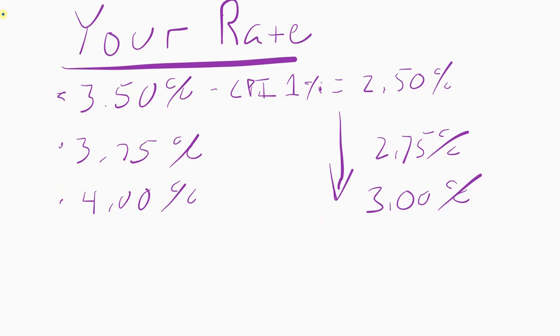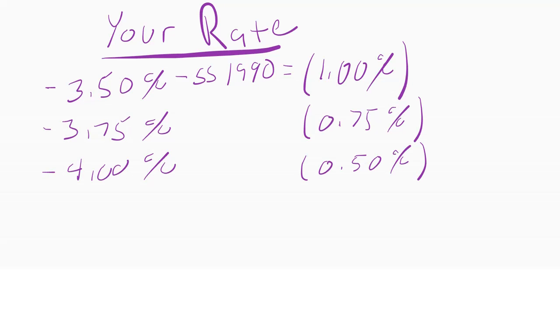Okay, next slide. So now we're going to switch over to the Shadow Stats 1990-based inflation rate. What did we say that was? We said that was right at 4.5% is what it actually is if we were using the government's own numbers from 1990. Remember, those aren't our numbers, those are their numbers. So we have to trust them, right? Okay, great. We're just going to say it's 4.5% based on the 1990 numbers.